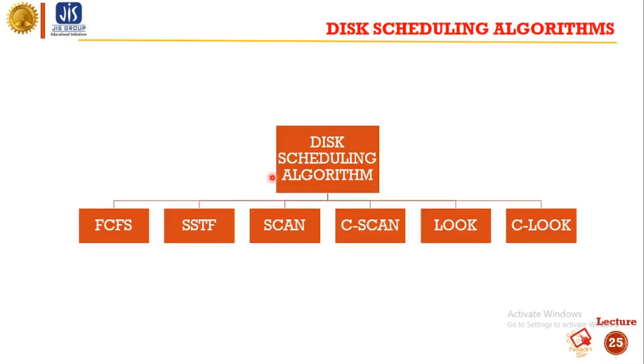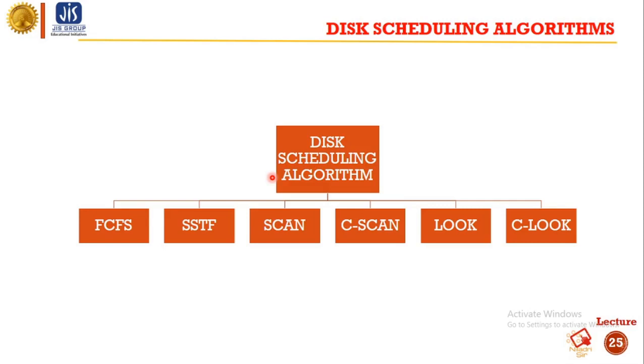So these are the different types of disk scheduling algorithm. The first one is first come first serve or FCFS. The next one is SSTF or shortest seek time first. The next one is the scan scheduling algorithm. Next is the C-scan scheduling algorithm. The next is look, and the next one is C-look.